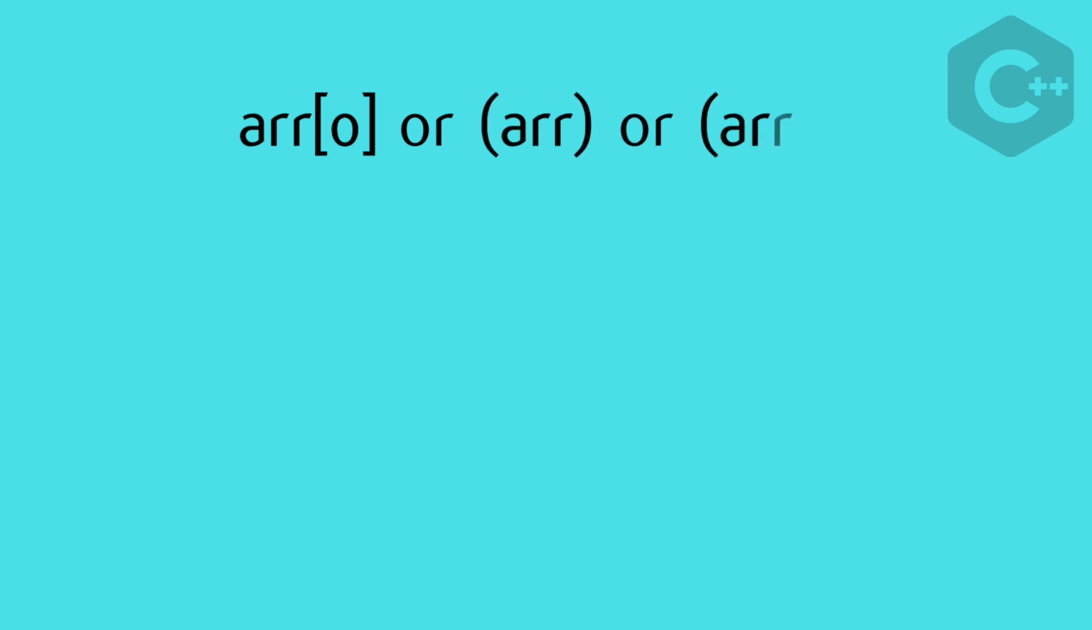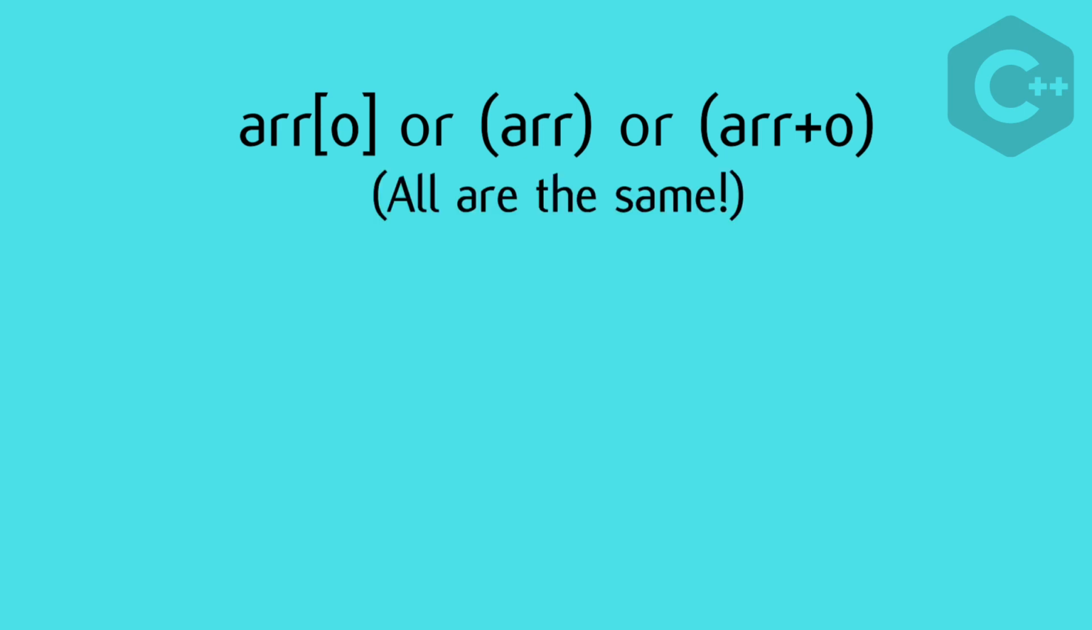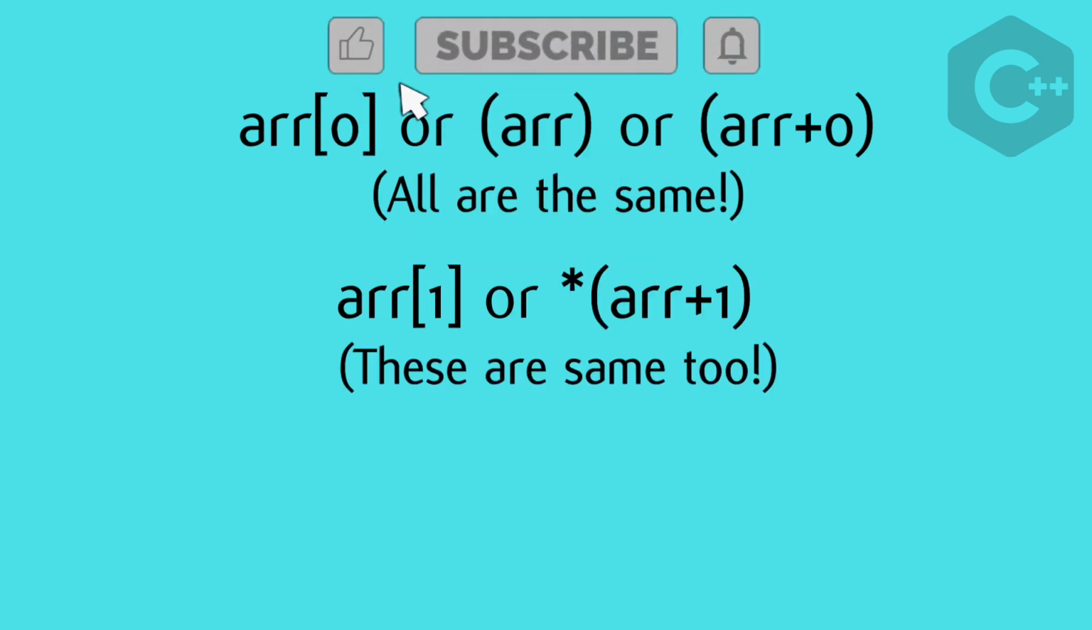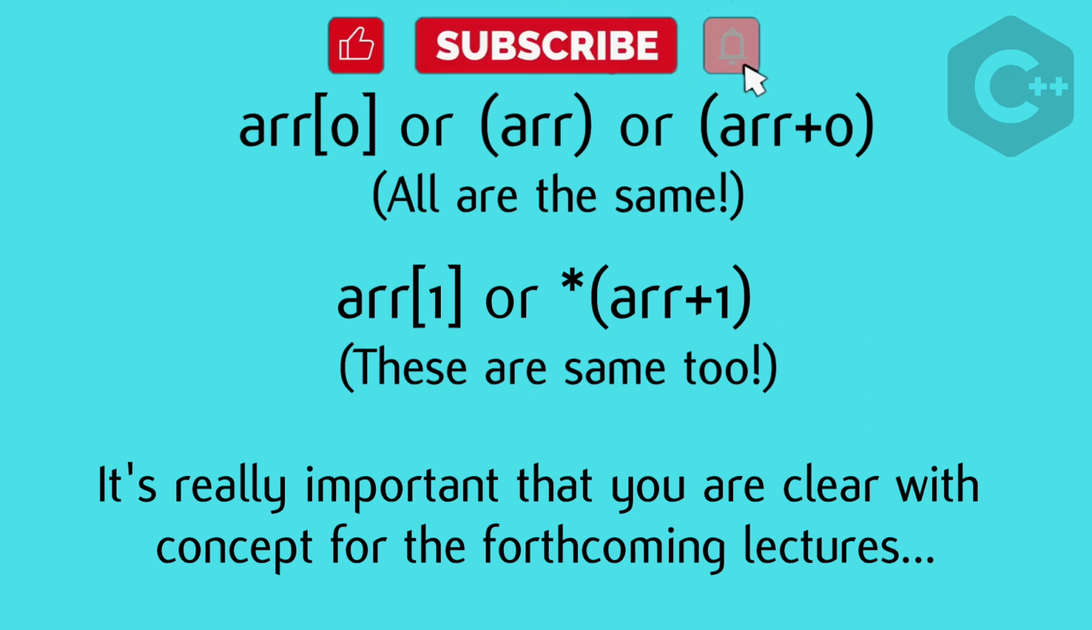So either I say arr of 0 or I say star arr, or I can say star arr plus 0. It's all the same. Similarly, arr of 1 or star arr plus 1 is also the same. It's really important that you're clear with this concept for the forthcoming lectures.